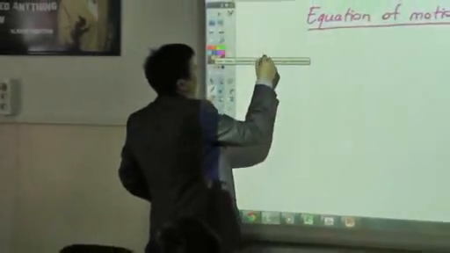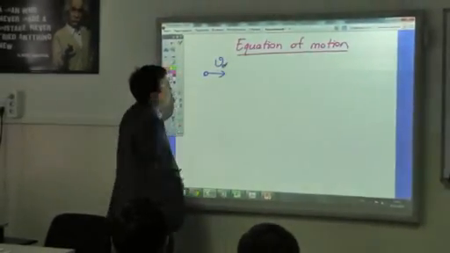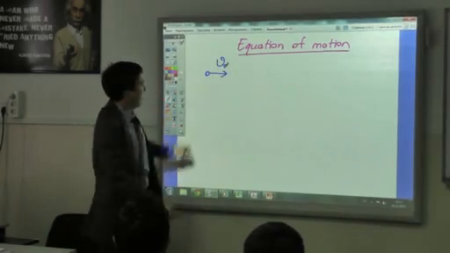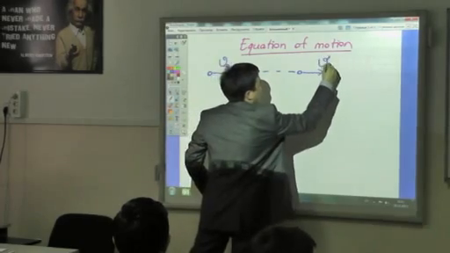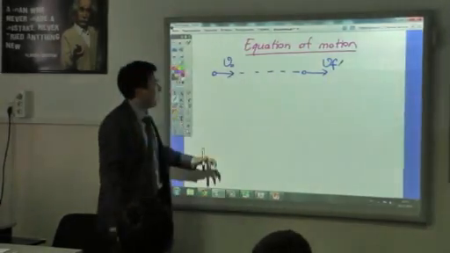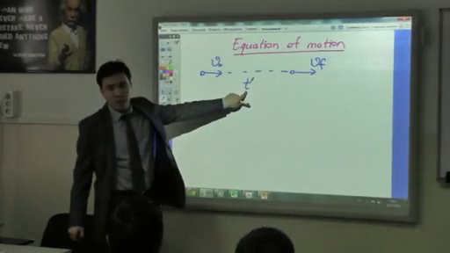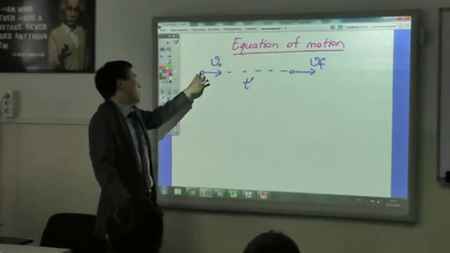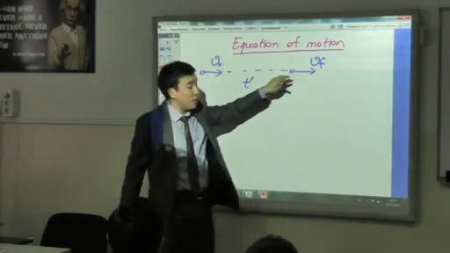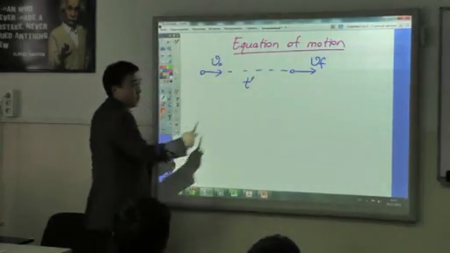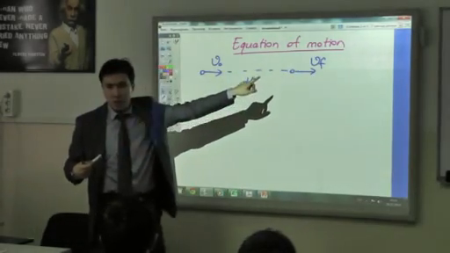So let's say we have the initial velocity of a car, okay? And after some time t, for example after 2 seconds, it becomes V final, it changes. If it was 2 meters per second, it will be, for example, 10 meters per second. But we said that we have acceleration. Why does it change? Because it has acceleration.